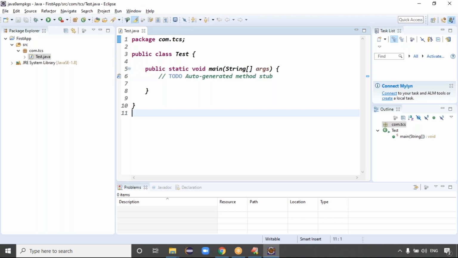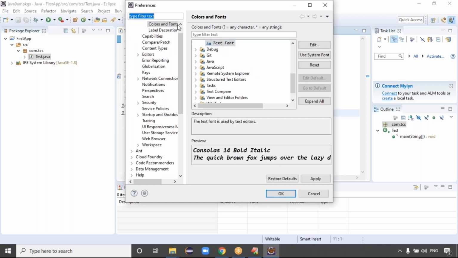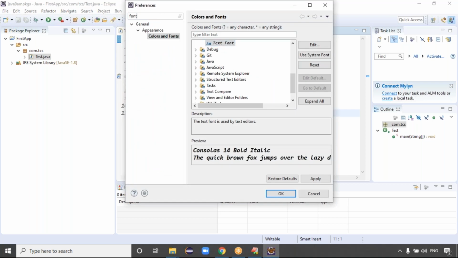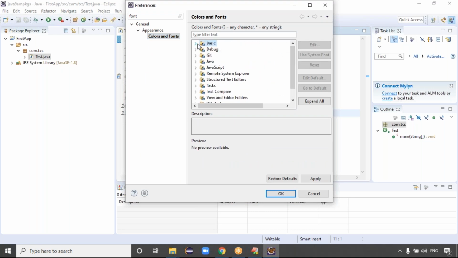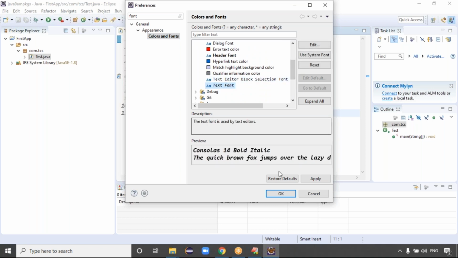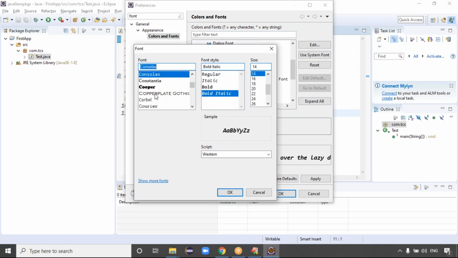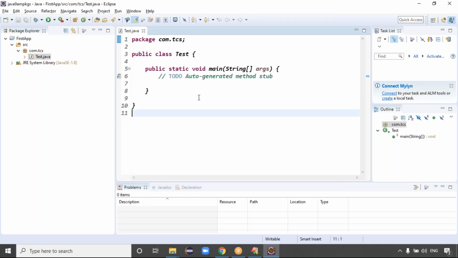I'm repeating again. Window, Preferences. You can directly type font here, so Colors and Fonts. In Colors and Fonts, you'll get Basic. Select Basic, and in Basic we have Text Font. Double click there. Select the font family, font style, and font size. Click on OK. That's all, guys. Are you clear now?